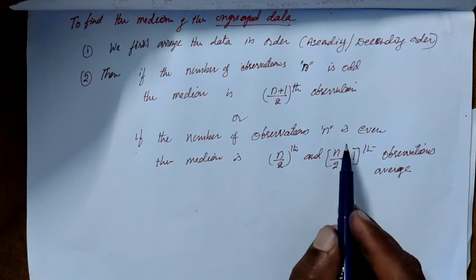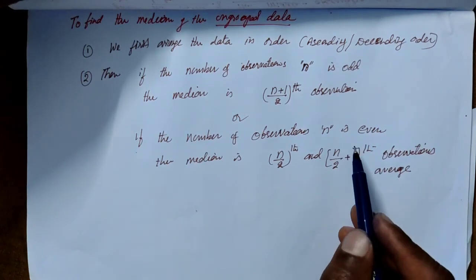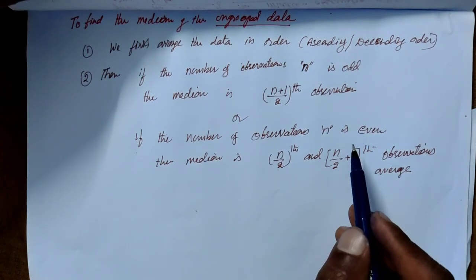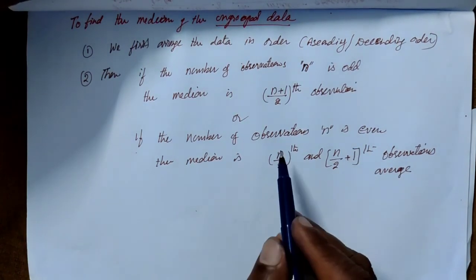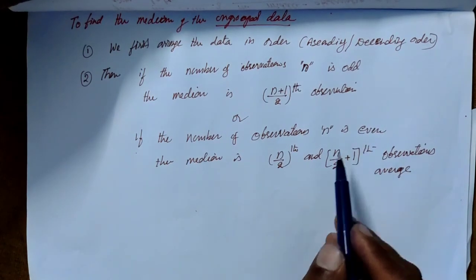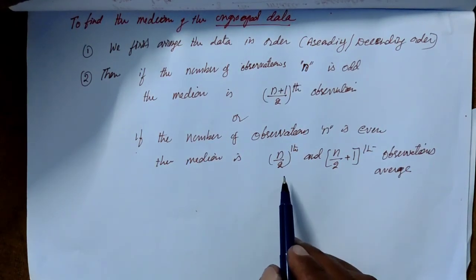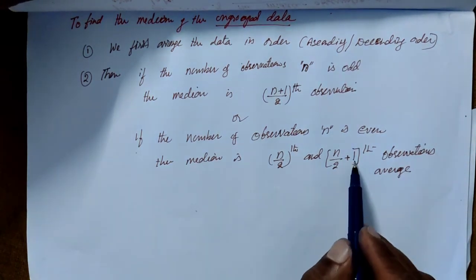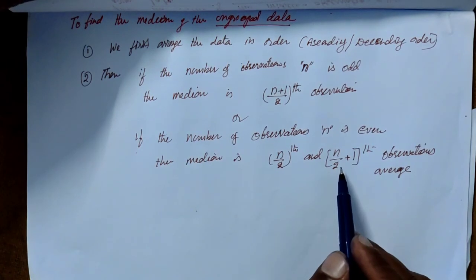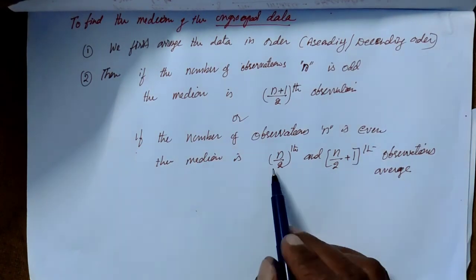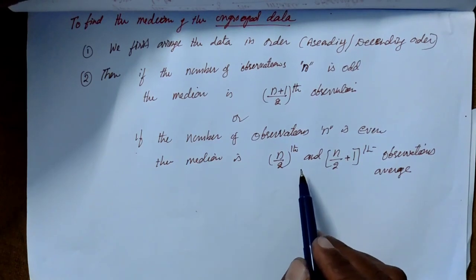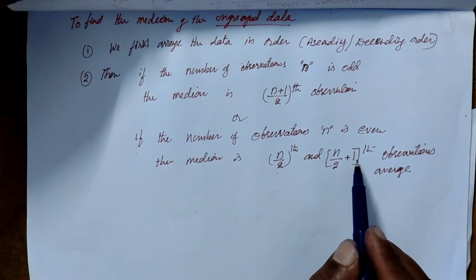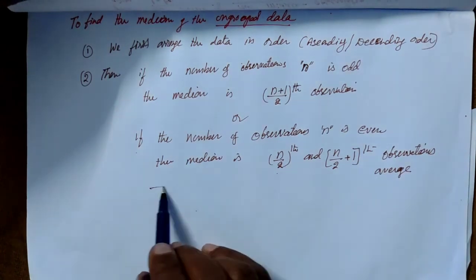If the number of observations is 2, 4, 6, 8, 10, 12, 14, 16, 18, like that, then we get two middlemost values, n by 2 and n by 2 plus 1. We have to take the average of the n by 2th observation and the n by 2 plus 1th observation, so we have to remember these two points.